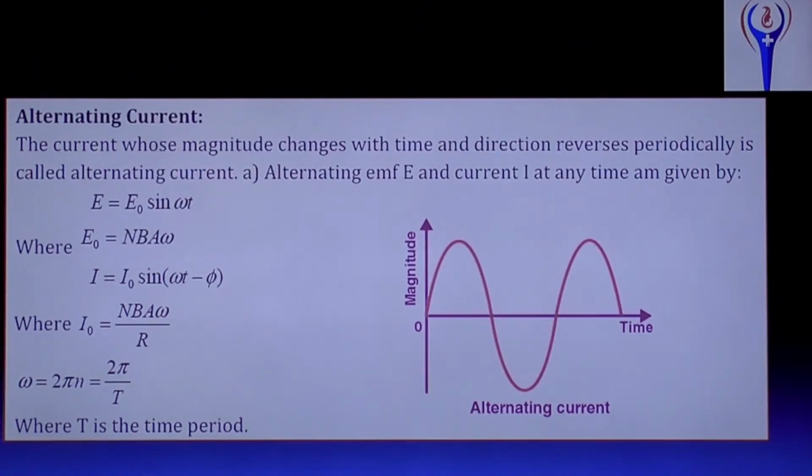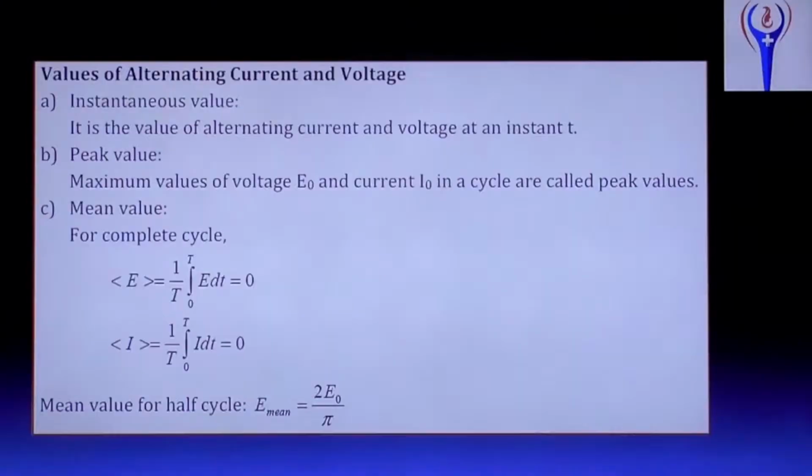Can we move to the next topic? Values of alternating current and voltage. Instantaneous value is the value of alternating current and voltage at a given instant of time. That is called instantaneous value. What is instantaneous value? It is the value of alternating current at a given instant of time. Alternating voltage means the value of alternating voltage at a given instant of time.